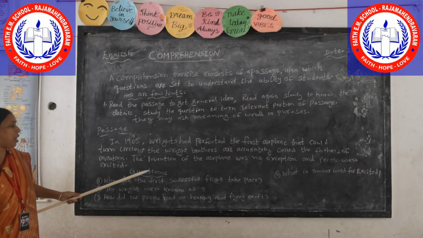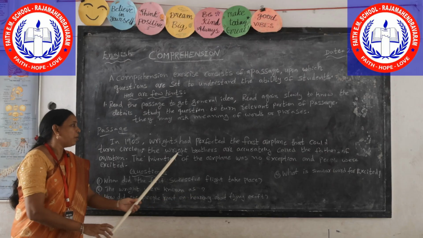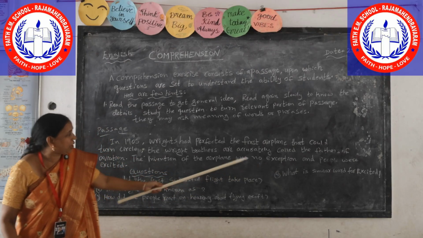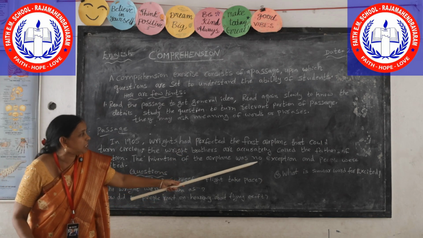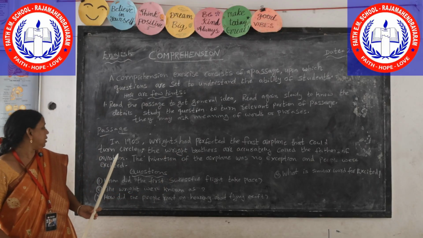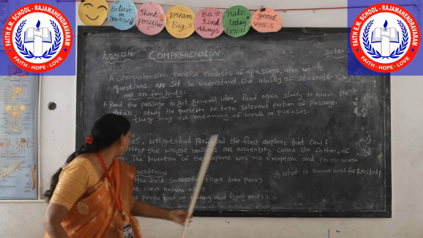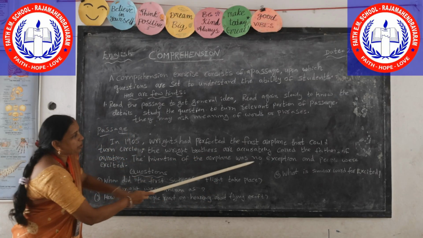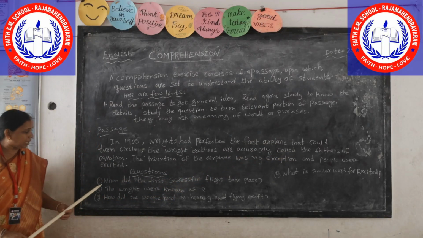Now, coming to the second question: what are the Wright brothers known as? They were known as, here we can see in the passage, the invention of the airplane was no expectation, and here he was called the father of aviation. Here is the answer. The Wright brothers are accurately called the father of aviation. Here is the second answer.